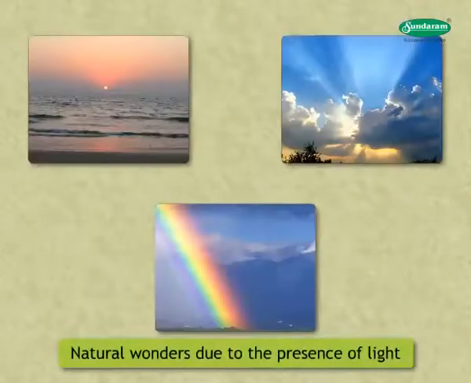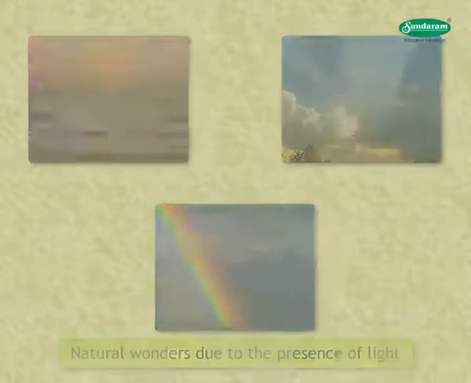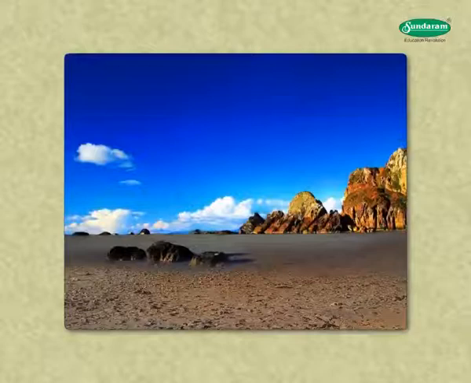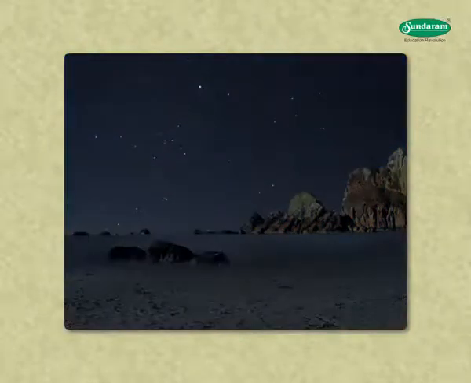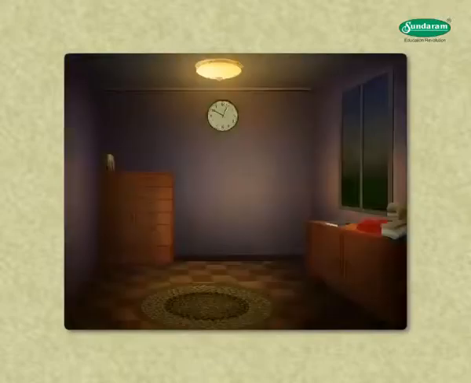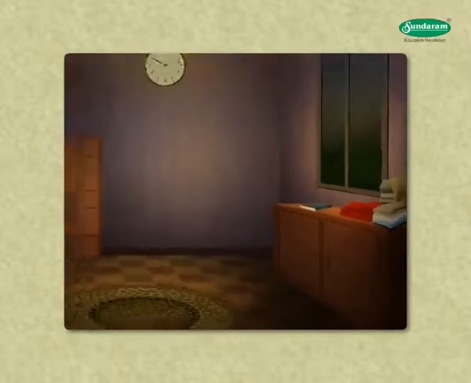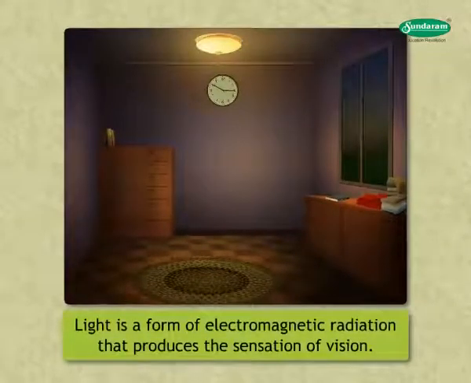It is only due to the presence of light that all of us can enjoy various natural wonders like sunset, sunlight, rainbow, etc. The beautiful world around us includes green forest, colorful flowers, blue sky at daytime which becomes black with twinkling stars at night. We also see different artificial objects in the surroundings only in the presence of light. Light is a form of electromagnetic radiation that produces the sensation of vision.